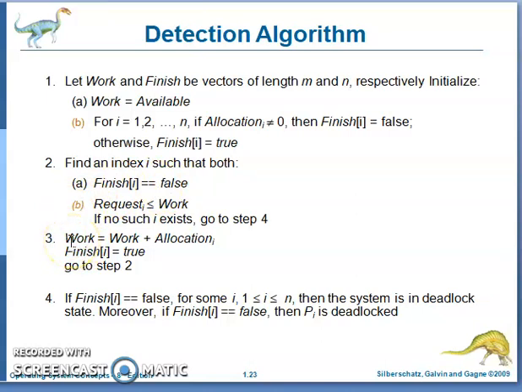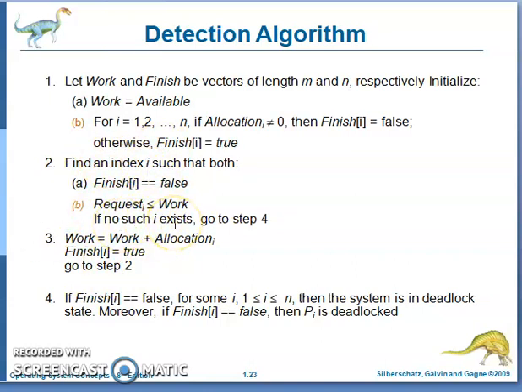And once it is completed, then make all the allocated resources of the process Pi available to the remaining other processes. So work is equal to work plus allocation i. That means the released resources of process Pi, this allocation of i, are available for other processes, and make the particular process finish true and repeat the same for the remaining processes.